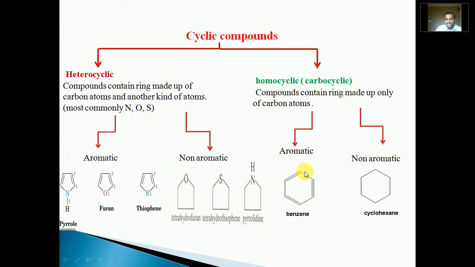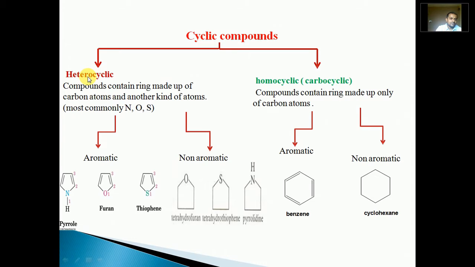As it contains a ring, it is cyclic. The ring contains only carbon atoms, no other heteroatom. That's why it is a homocyclic aromatic compound. On the other hand, cyclohexane also has a 6-membered carbon-containing ring structure. That's why it is cyclic, but it doesn't obey Huckel's rule. It is non-aromatic, so it is a non-aromatic homocyclic compound.